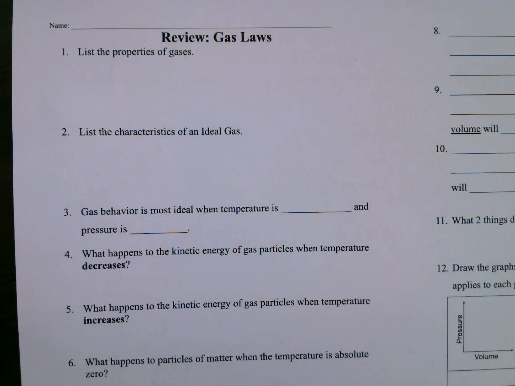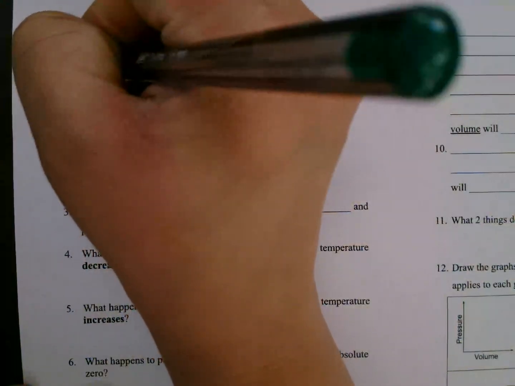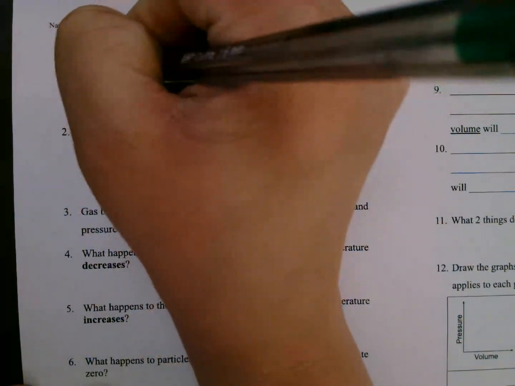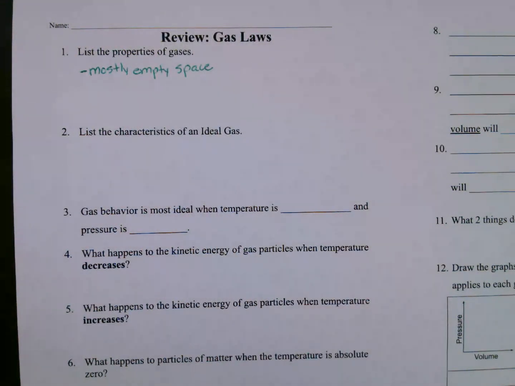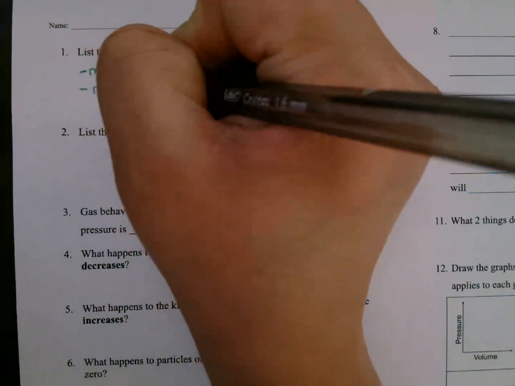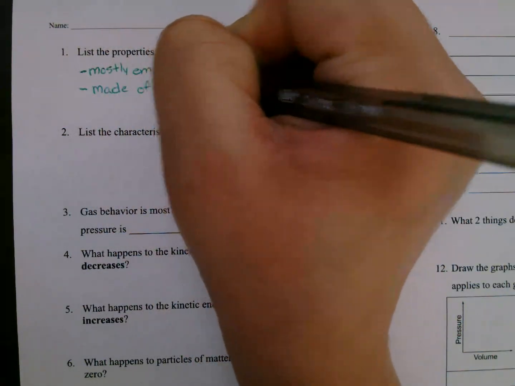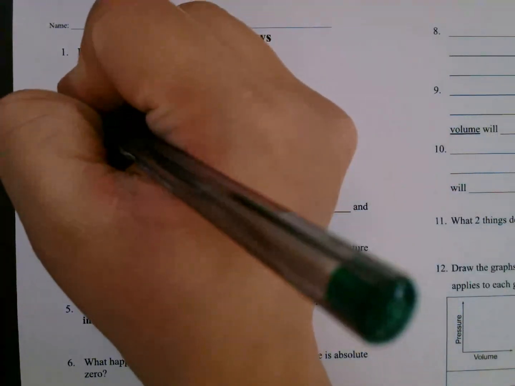All right, this video is going over gas laws. Number one, we're going to list the properties of gases. First, gases are mostly empty space. Second, gases are made of tiny particles. Third, gases are compressible, meaning they can squish together.